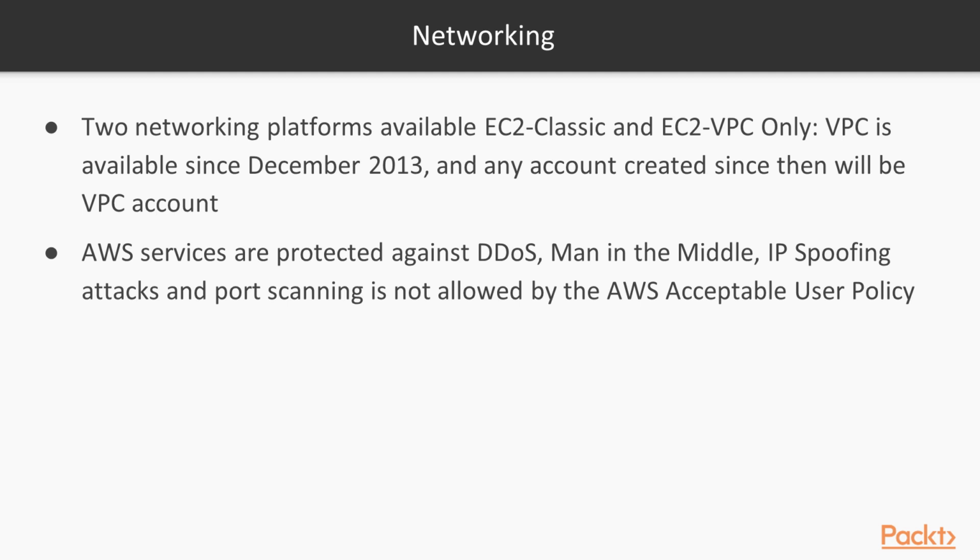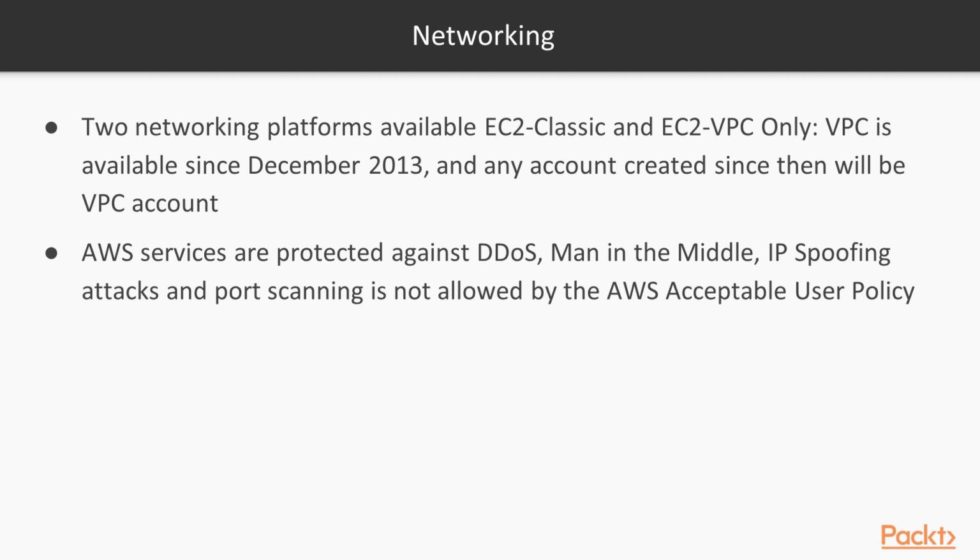In addition to that, all AWS services are protected against distributed denial of service, man-in-the-middle attacks, and IP spoofing attacks. For example, it's also important to realize that port scanning is not allowed by the AWS acceptable use policy.